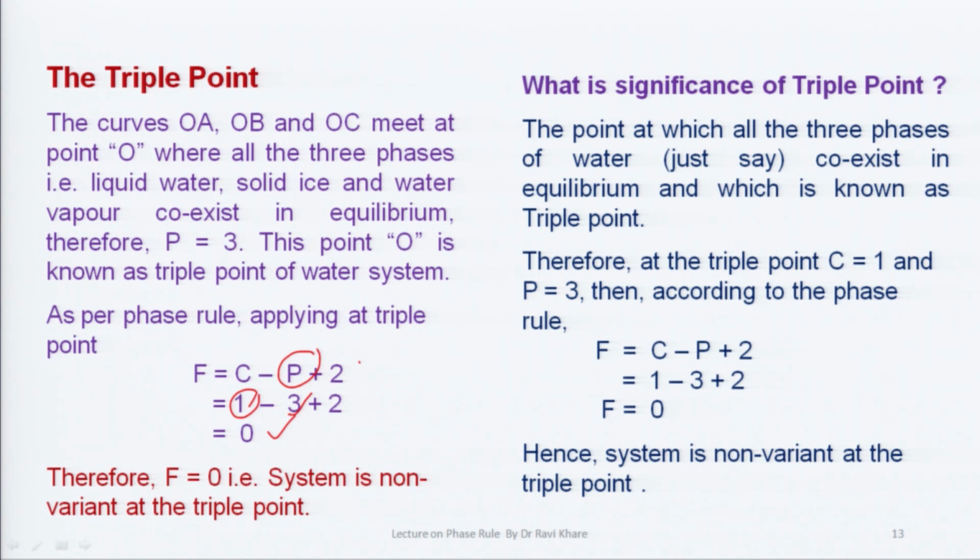So, you can prove that at the triple point water is a non-variant system. What is the significance of the triple point? The point at which all 3 phases of water coexist in dynamic equilibrium is known as the triple point. Therefore, at the triple point C is 1 and P is 3. Putting these values in the phase rule, you will get F is equal to 0, which means the system is non-variant at the triple point. This is the significance of the triple point.